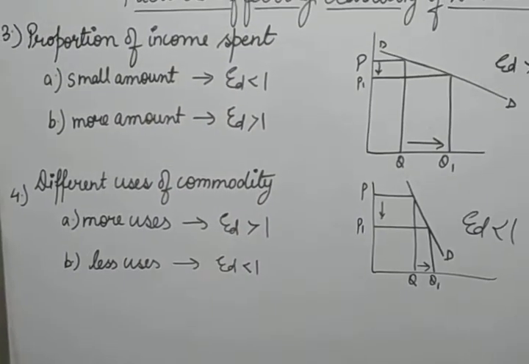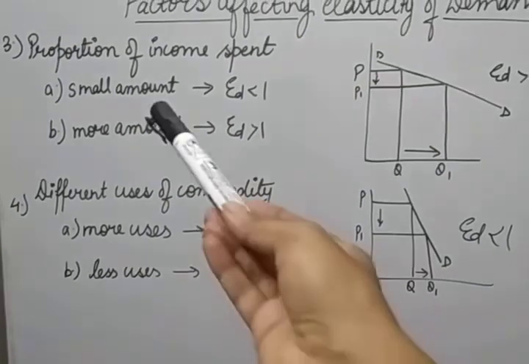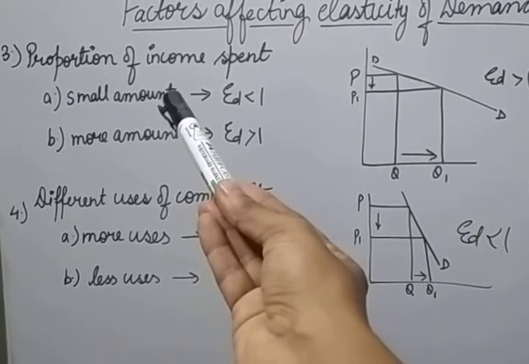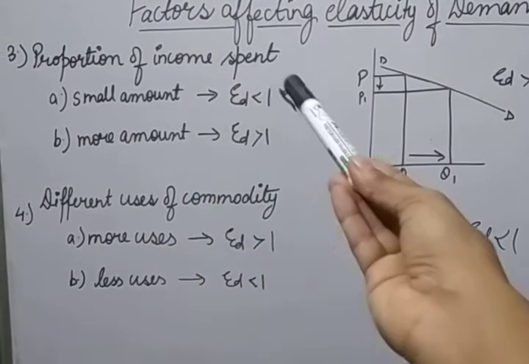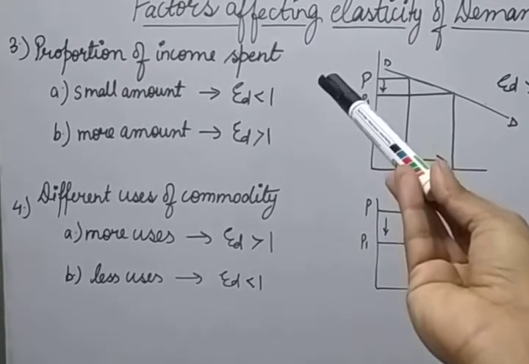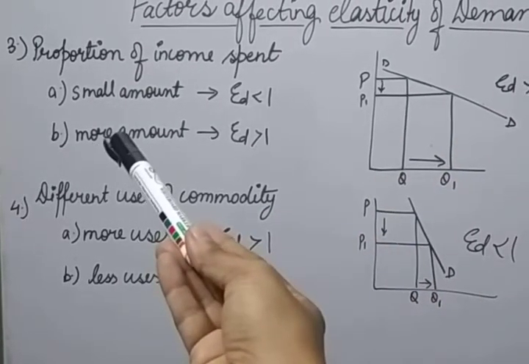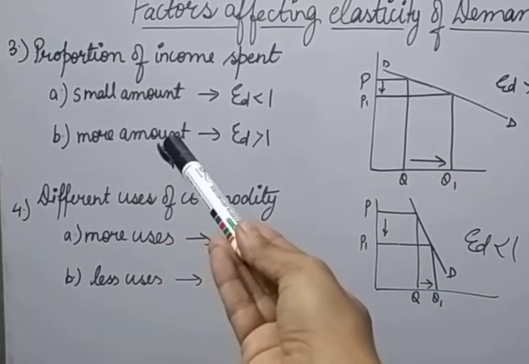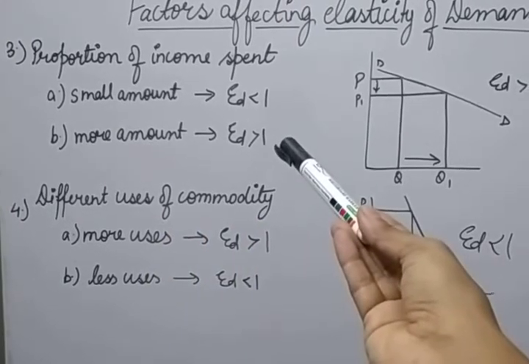Now see the diagram for both types. If the consumer spends a larger amount of his income on a commodity, the elasticity for it will be greater than 1, because the consumption will be affected by the income. Same thing: if the consumer is spending more of the income, the elasticity will be greater than 1.